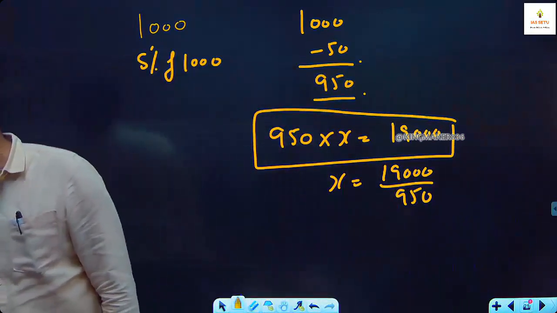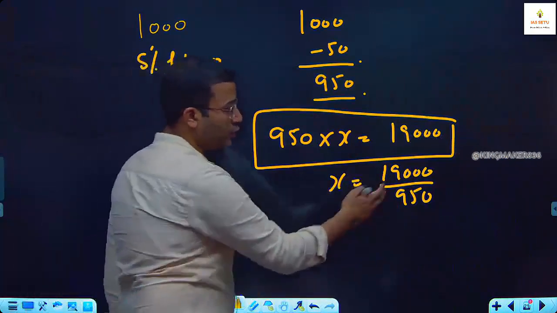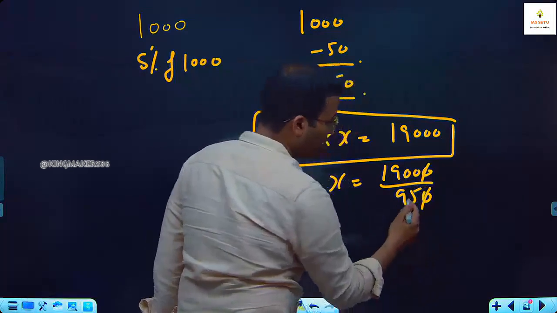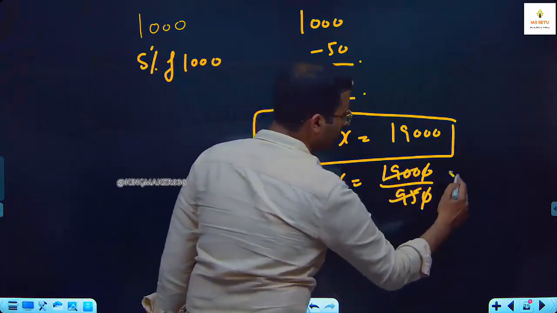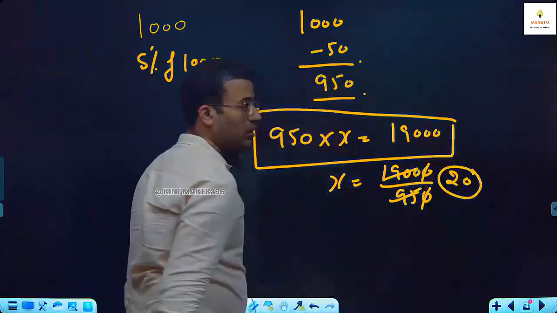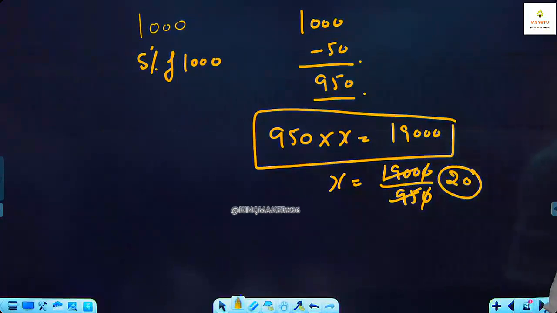50 to waste hai na daily, out of 1,000 are unfit. So here you solve this, 0 cancel. What is 95 into 190? If you solve this, this is 20 days. My company needs 20 days to fulfill this target.